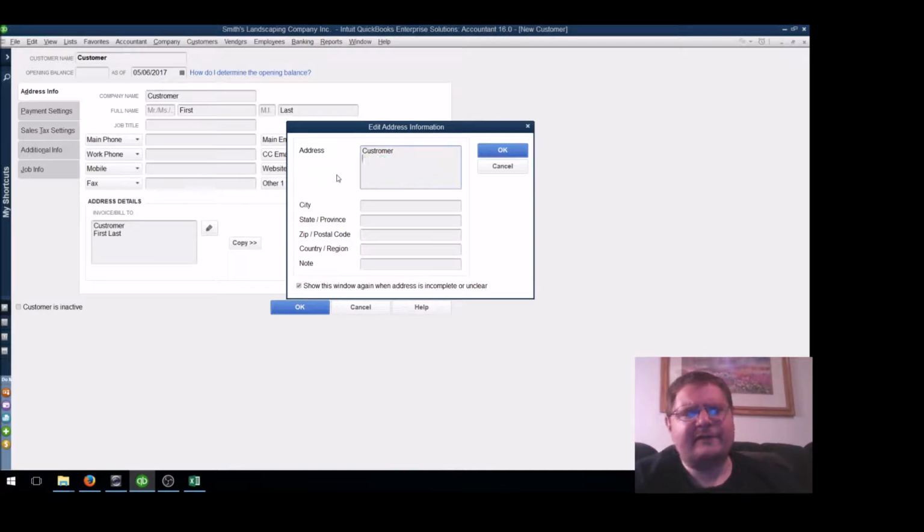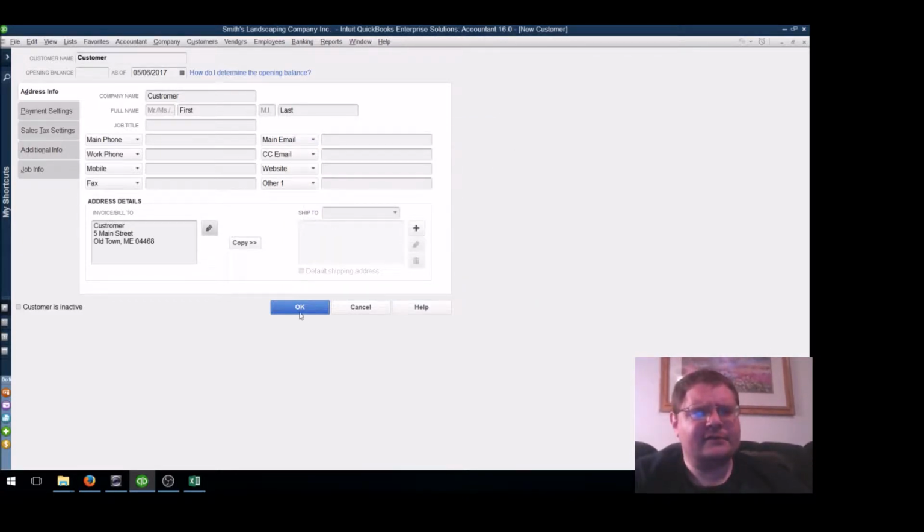I probably won't put in the first and last name, but maybe I will. We'll assume these customers are residential. Again, Old Town, 5 Main Street, 04468. That looks good.